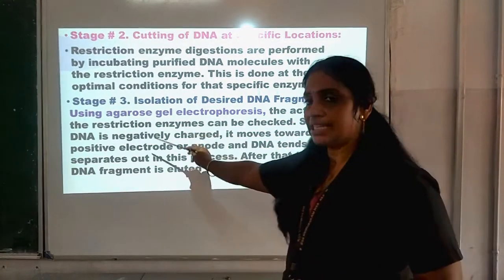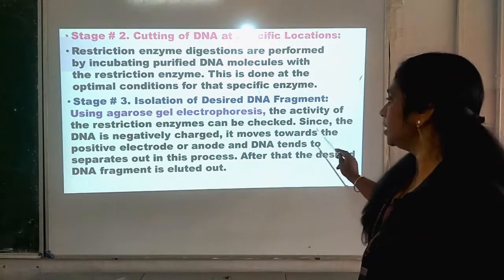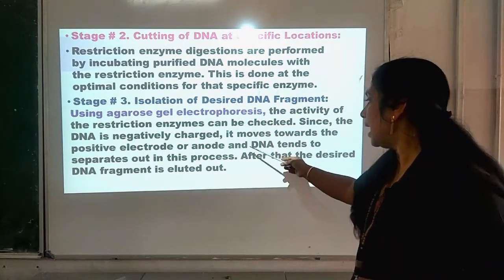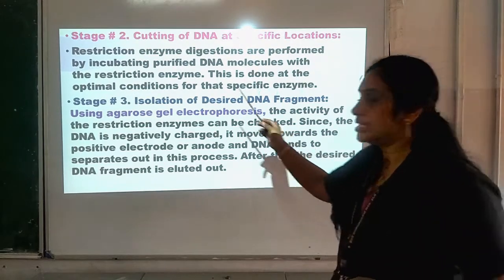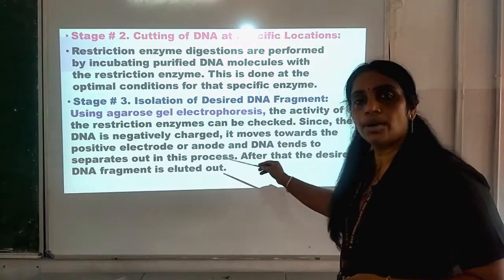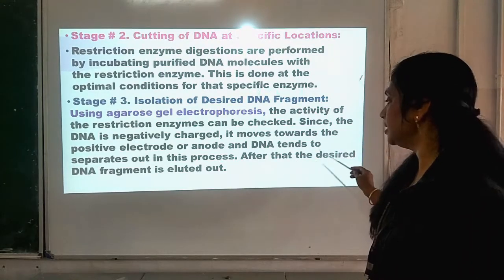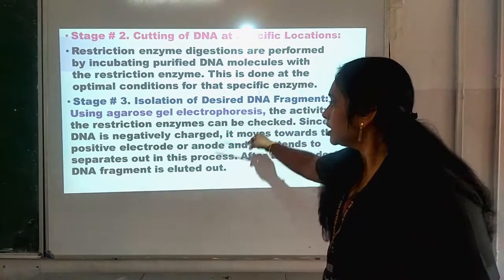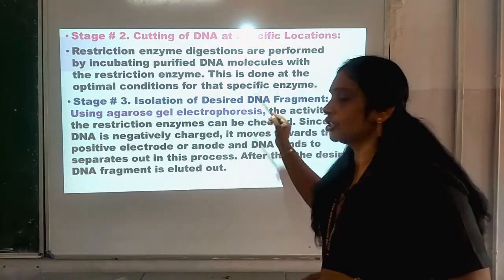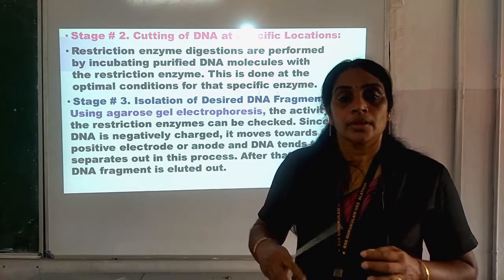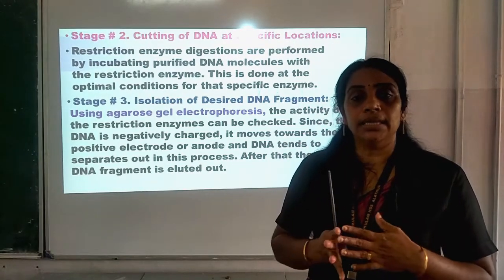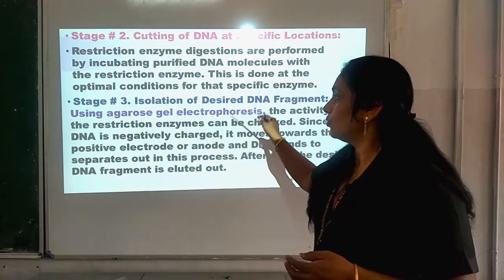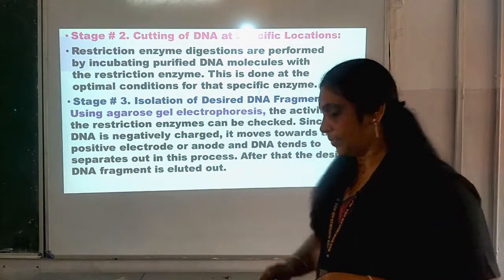Since the DNA is negatively charged, it moves towards the positive electrode, or anode, and DNA tends to separate out in this process. After that, the desired DNA fragment is eluted out. So, through the process of gel electrophoresis, the desired DNA will be separated. For that process, gel electrophoresis is used.